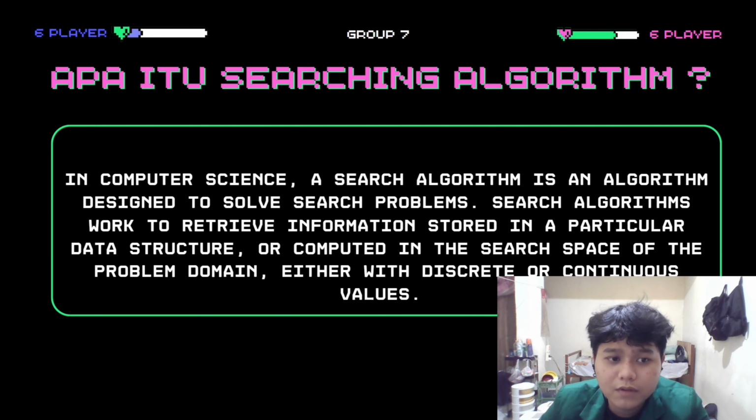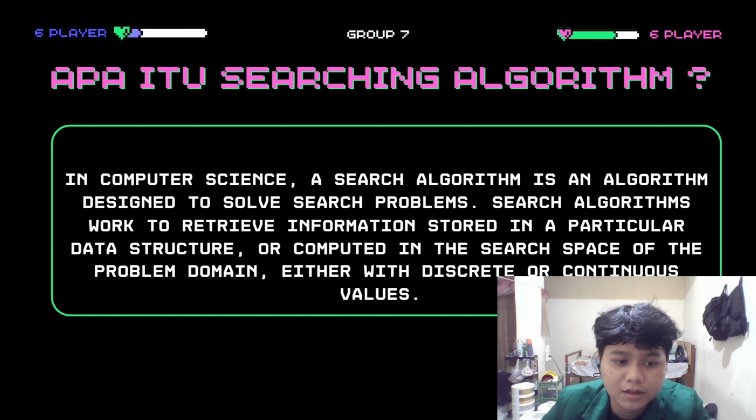Okay, first of all, what is a searching algorithm? In computer science, a search algorithm is an algorithm designed to solve search problems. Search algorithms work to retrieve information stored in certain data structures or calculated in the search space of the problem's domain, either with discrete or continuous values.